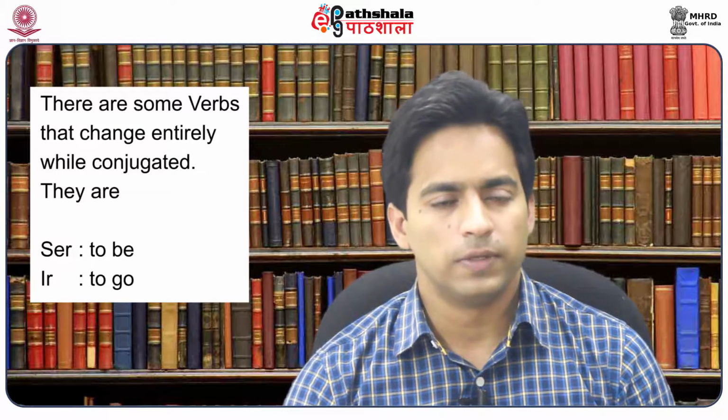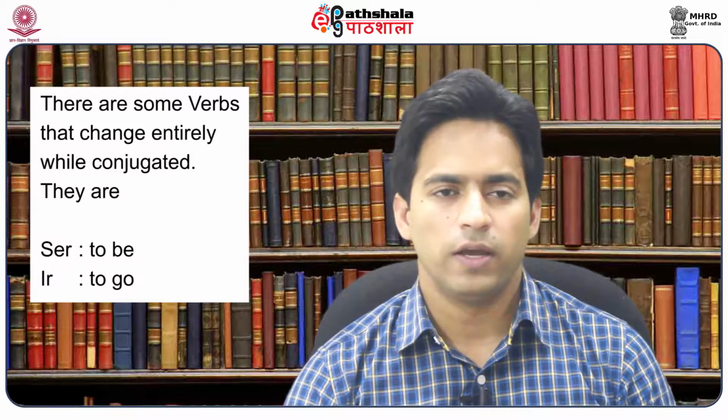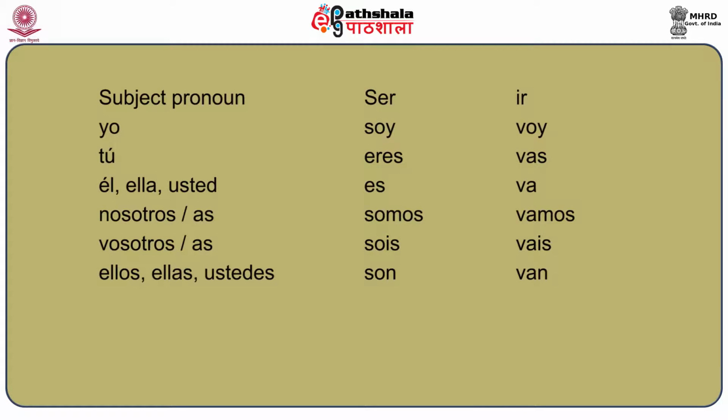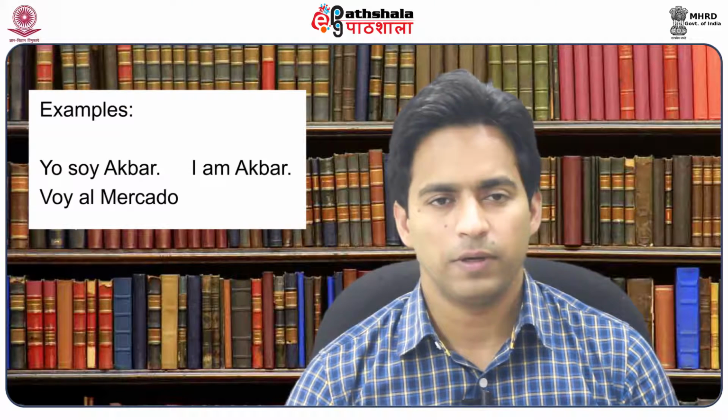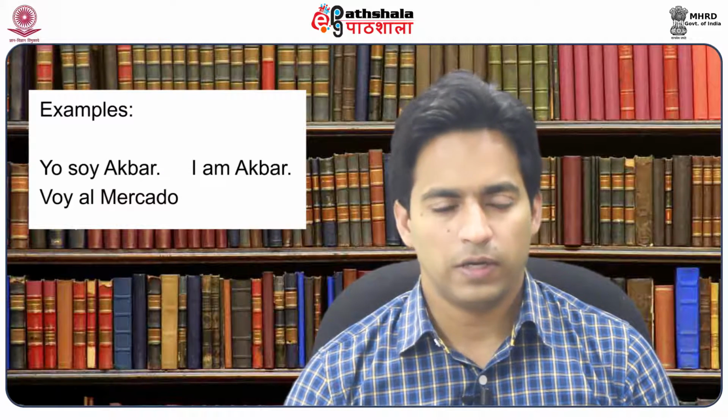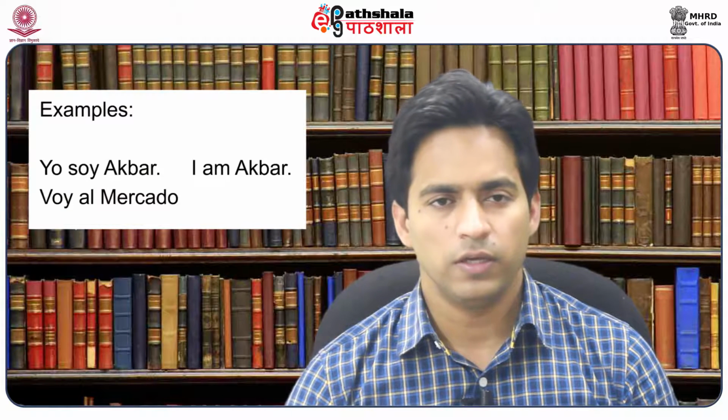Verbs like ser, which means to be, and ir, which means to go. Even though the verb ser ends in er, the conjugation is soy, eres, es, somos, sois, son. And the conjugation of the verb ir is voy, vas, va, vamos, vais, van. For example, yo soy Akbar means I am Akbar. Or voy al mercado means I am going to the market.